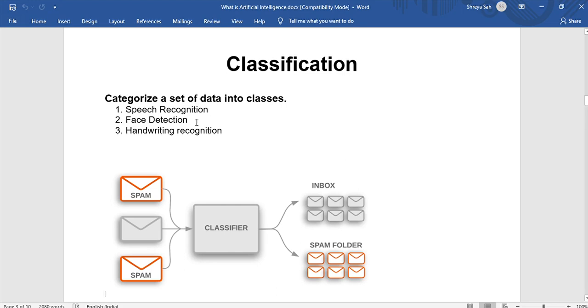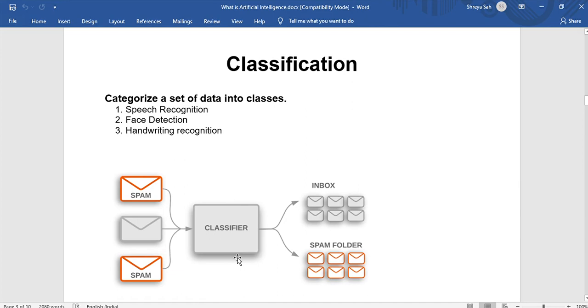Then face detection in our mobile. When we want to switch on our mobile, in many phones there is a face detection system, so unless you show your face, you cannot open it. And then handwriting recognition, which is also used in many cases, such as court cases and criminal cases.